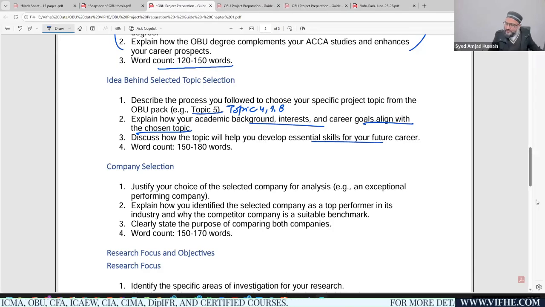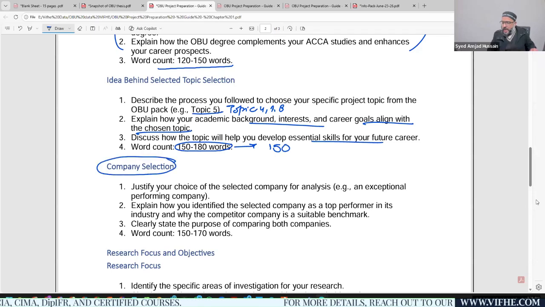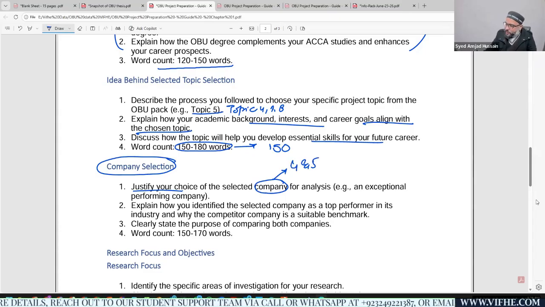Then you need to provide what company you have selected. You should provide the justification in relation to that specific topic. Justification for the selection of company in the case of topics 4 and 5, while you should provide a justification in relation to the selection of industry with respect to topic 8. I hope I have already clarified this, right?